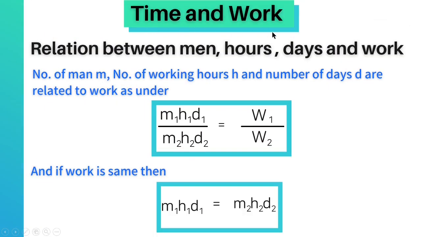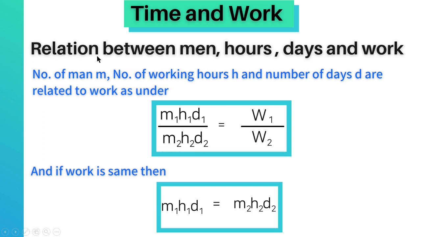In this section of time and work, we are going to define relations between men, hours, days and work. As we can easily think that more men can do more work. If a person is working for more hours, he will be able to do more work. If a person is working for more days, he will be able to do more work. Thus we can say manpower is directly proportional to work. More number of hours equal to more work. Thus hours is directly proportional to work. More number of days, more work. So days are directly proportional to work.